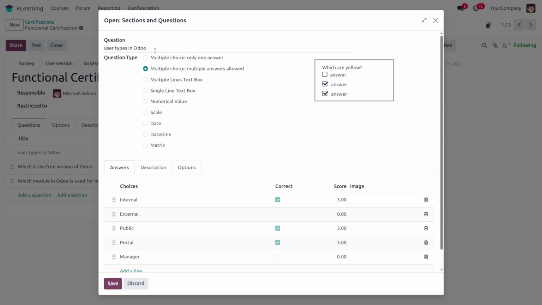For this user type question, I have chosen multiple choice, multiple answers allowed, so that the user can add multiple answers for a single question, and the score for each answer is also provided in this certification page itself.